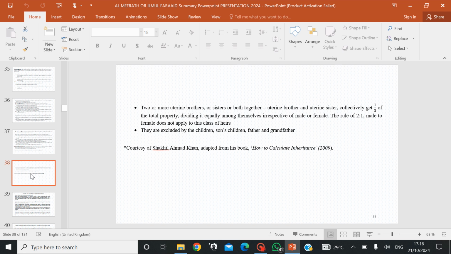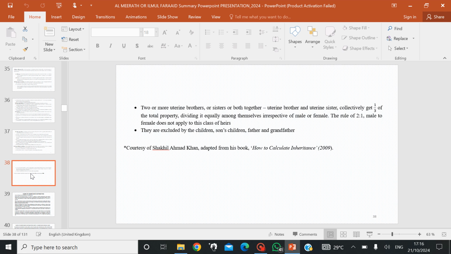That is the maximum they can get, no matter their number, and they will share equally irrespective of being male or female. We once again highlight that they are excluded by the children of the deceased, the son's children, and then the father and grandfather of the deceased.